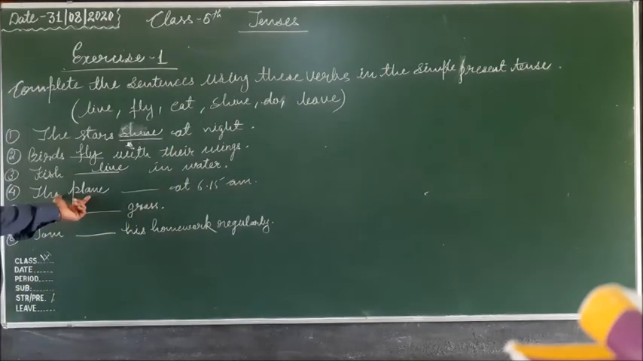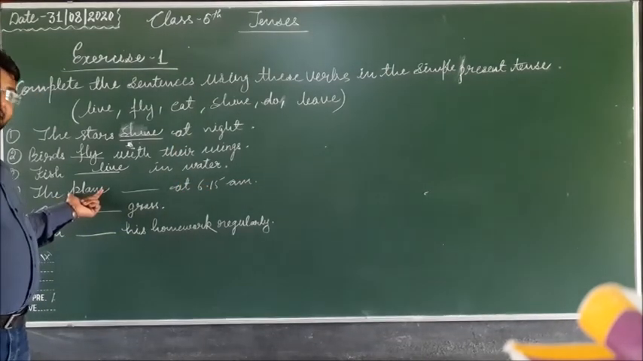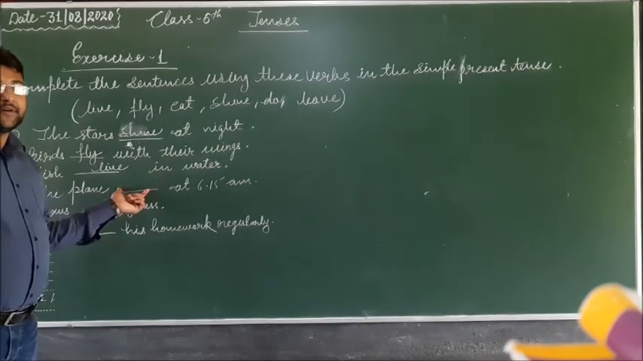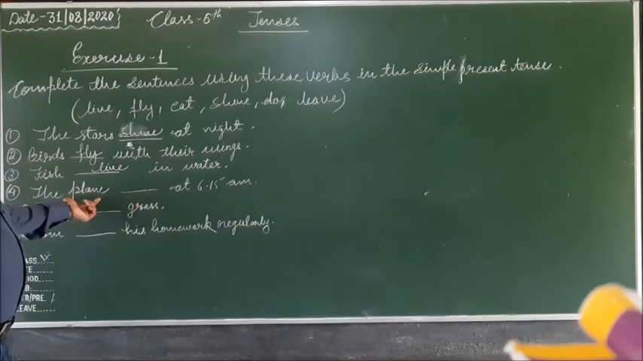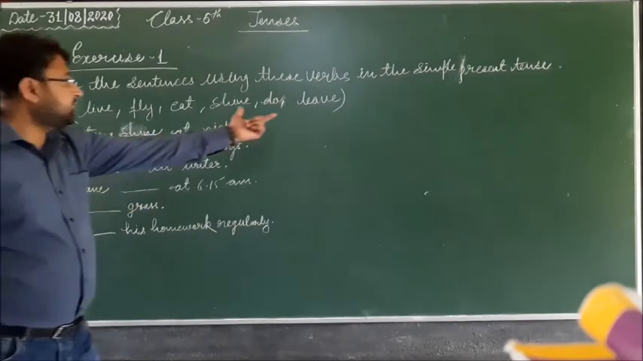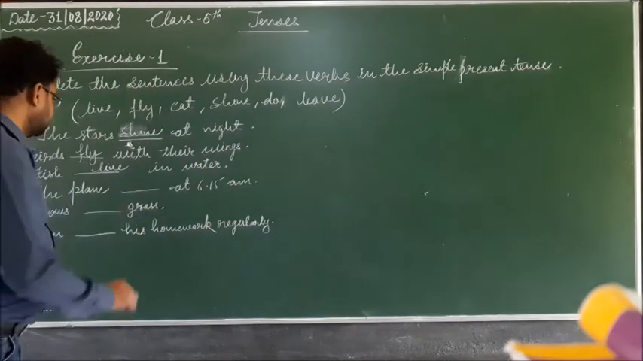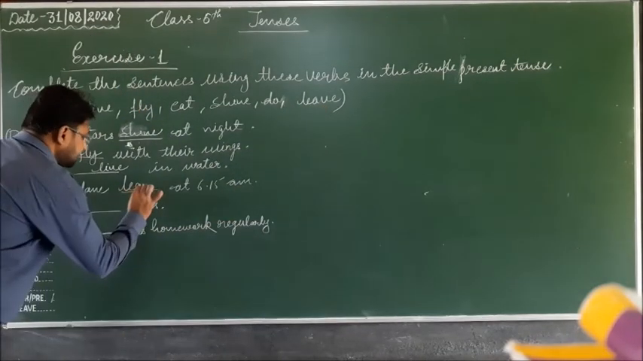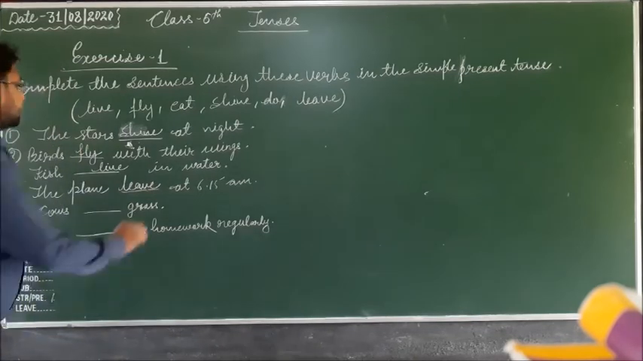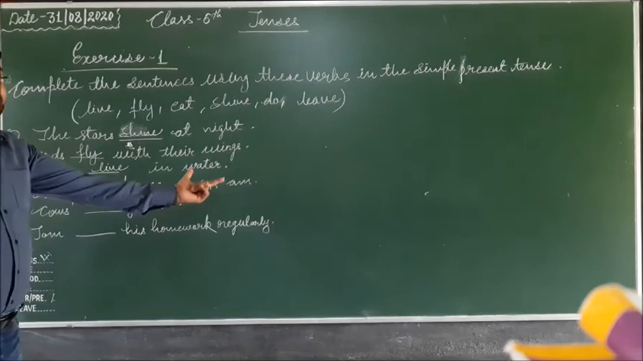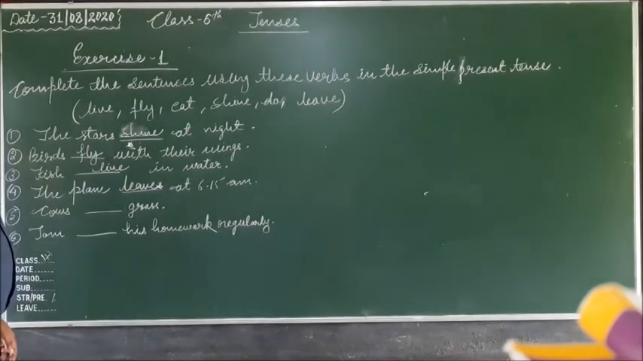Fourth sentence, the plane dash at 6:15 am. The plane is the singular subject. That's why s or es will be applied to the verb. So the plane leave will be the plane leaves. The plane leaves at 6:15 am.